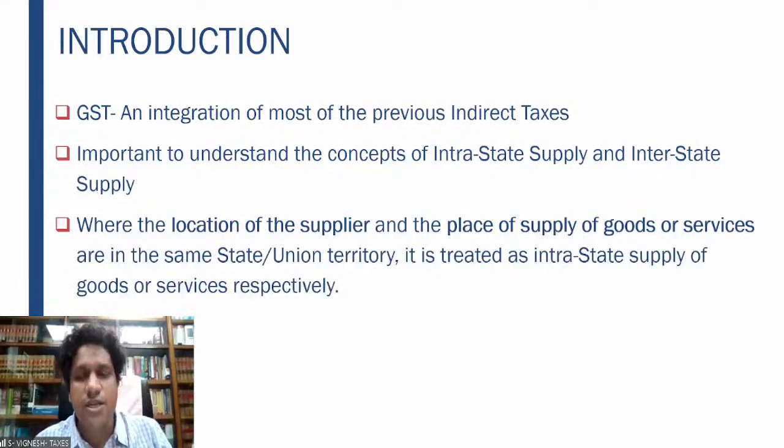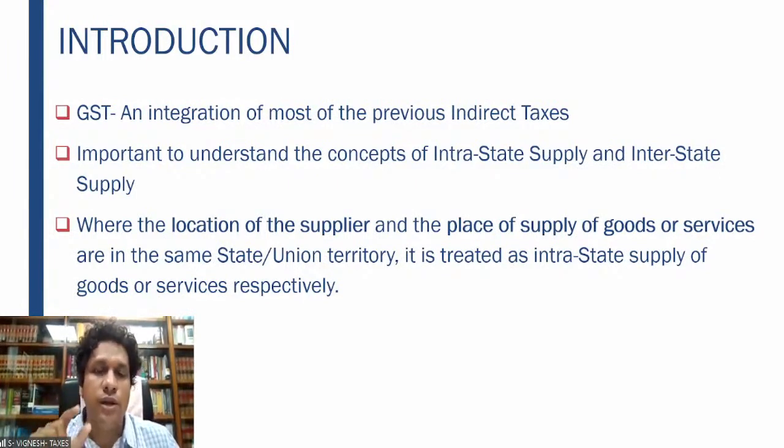So if you understand this concept, then you slowly get the intention of the legislature as to why it is this way. This is critical to understand, because based on this you have a separate chapter in GST which is called place of supply. In the place of supply provisions, section 12 and section 13 of the IGST Act 2017 give certain clear principles as to how you determine the place of supply in various situations.